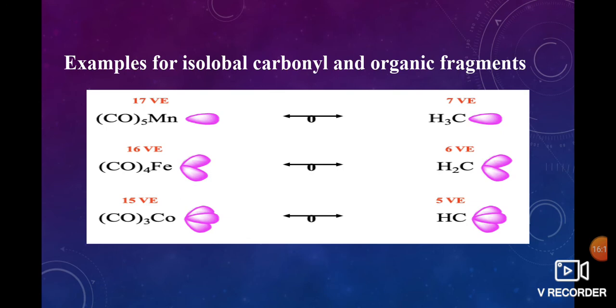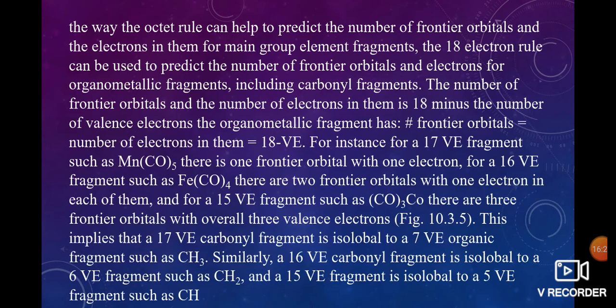In these, 17 valence electron fragments are isolobal to 7 valence electron fragments. 16 valence electrons are isolobal to 6 valence electrons. 15 valence electrons are isolobal to 5 valence electrons. The octet rule can help to predict the number of frontier orbitals and electrons in them.